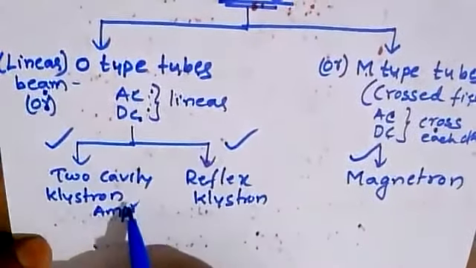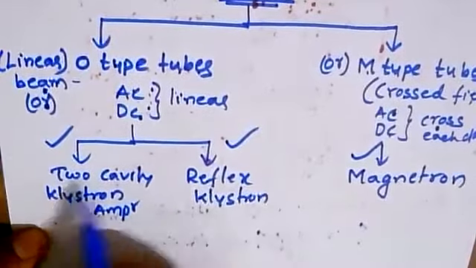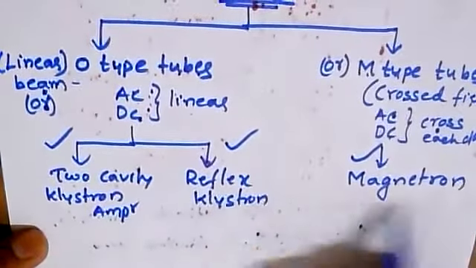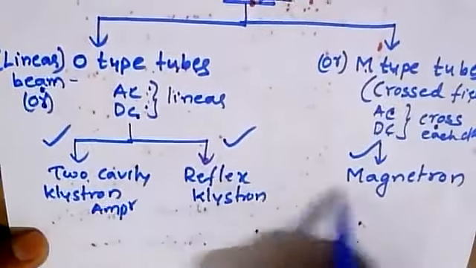What is its operation, how does it operate? We have one or two derivations related to this, similarly for the reflex klystron and magnetron. So these are the three topics we are going to discuss in the third unit.